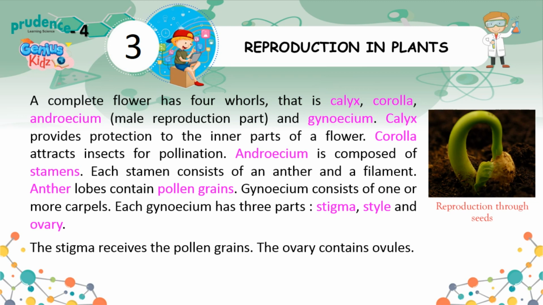Calyx provides protection to the inner parts of a flower. Corolla attracts insects for pollination. Androecium is composed of stamens. Each stamen consists of an anther and a filament. Anther lobes contain pollen grains. Gynoecium consists of 1 or more carpels. Each gynoecium has 3 parts: stigma, style and ovary. The stigma receives the pollen grains. The ovary contains ovules.